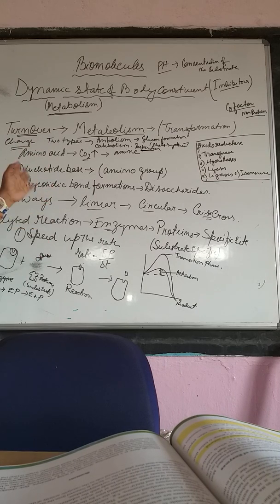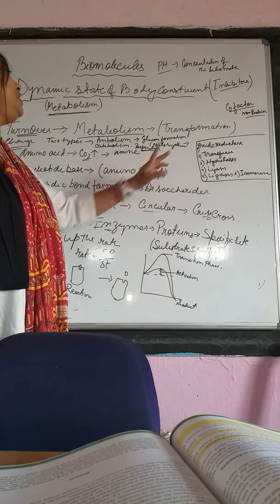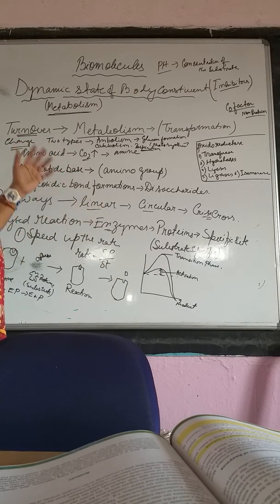Another thing is that the non-protein part is known as a cofactor, and the nomenclature covers the different types of enzymes: oxidoreductase, transferase, hydrolase, lysis, ligase and isomerase. So these are the various forms of enzymatic reactions taking place in the body.